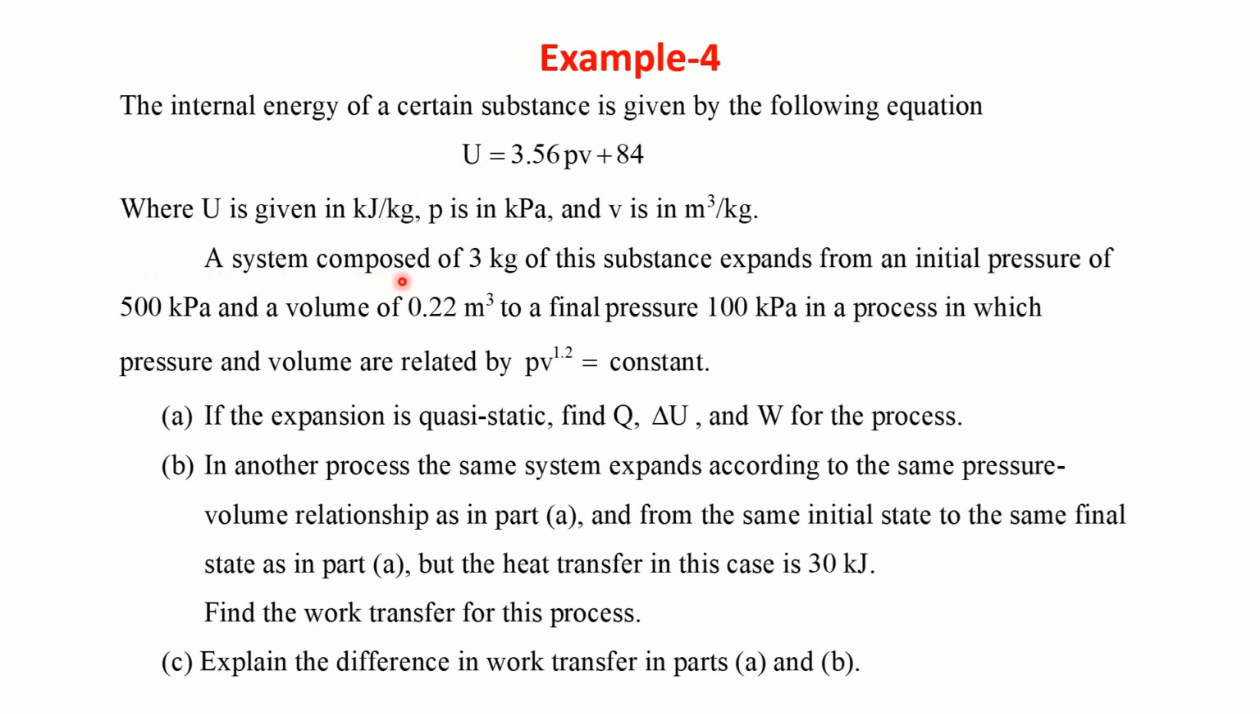A system composed of 3 kg of this substance expands from an initial pressure of 500 kilopascal and a volume of 0.22 meter cube to a final pressure of 100 kilopascal in a process in which pressure and volume are related by the equation PV to the power of 1.2 is equal to constant. Later we will see this kind of a process, we call it a polytropic process. If the expansion is quasi-static, find Q, delta U and W for the process.